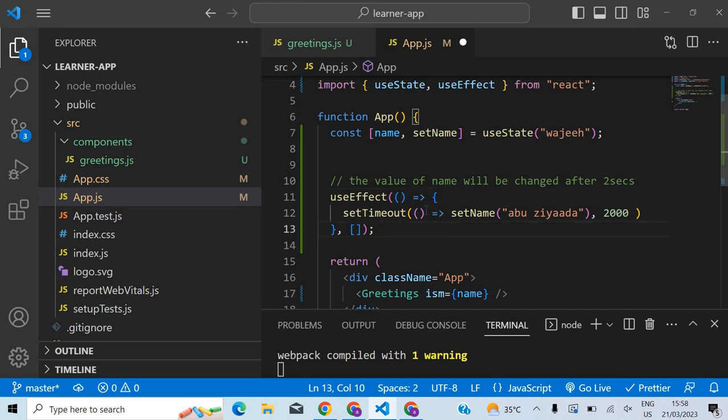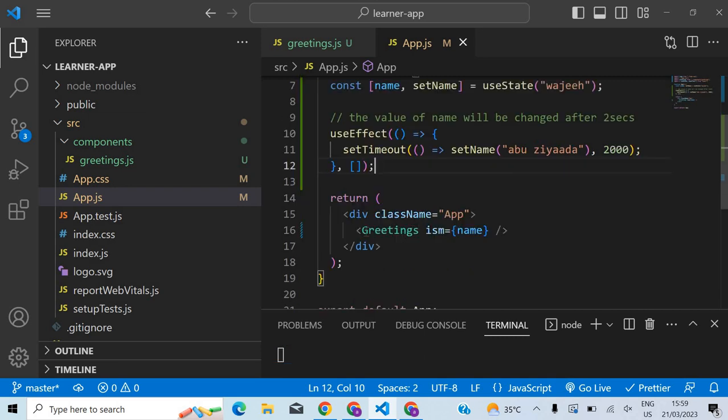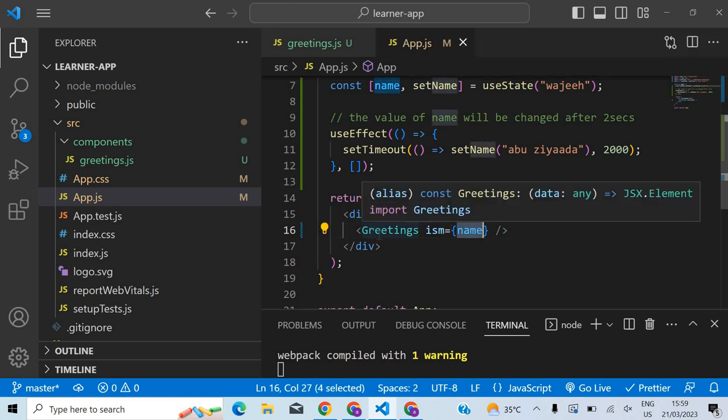We'll discuss that later. The thing is, initially the value will be Vaji. After 2 seconds, the value will change to Abuziyada. Just keep that in mind, and don't worry about anything else. So initially that will be passed, and after 2 seconds the value will be changed to Abuziyada, right? So the value will change here, and the new value will be passed to the greetings component.